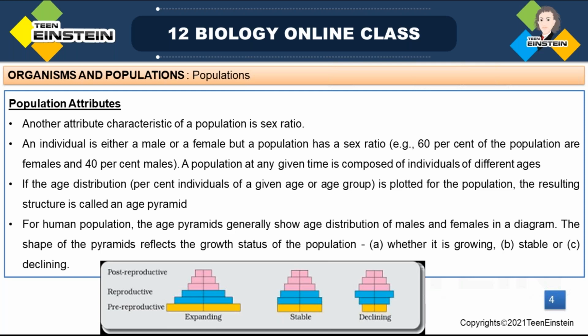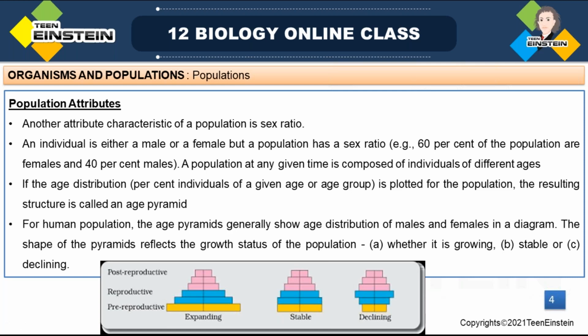The important point is that the shape of the pyramid shows the growth status of the population, whether that population is growing or not.